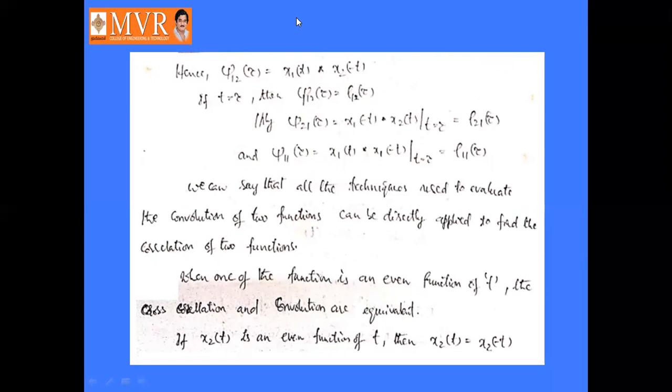Okay, so you can say that j11 of tau is equal to x1 of t convolved with x1 of minus t at t equal to tau, which is equal to rho 11 of tau. This is the convolution function, this is the correlation function. Both are identical if one of the functions becomes an even function. Here also in cross correlation, if one of the functions is an even function, then we can say that correlation and convolution are identical.